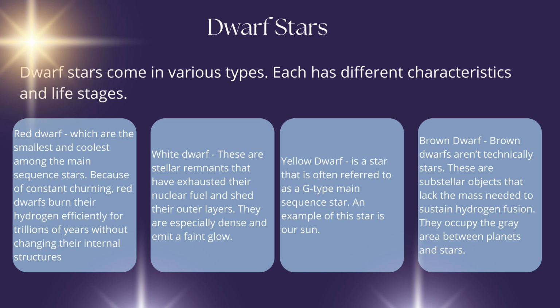And the last one is the brown dwarf star. Brown dwarfs aren't technically stars. These are substellar objects that lack the mass needed to sustain hydrogen fusion. They occupy the gray area between planets and stars.